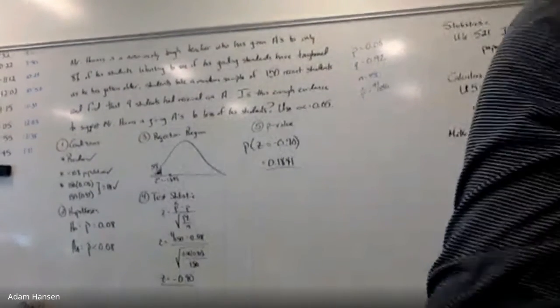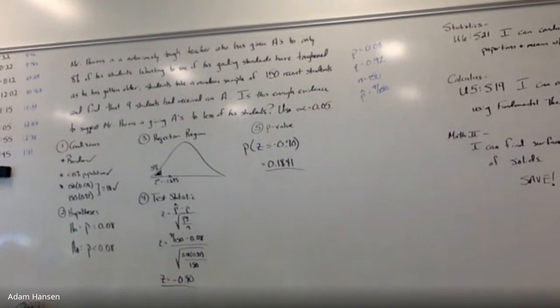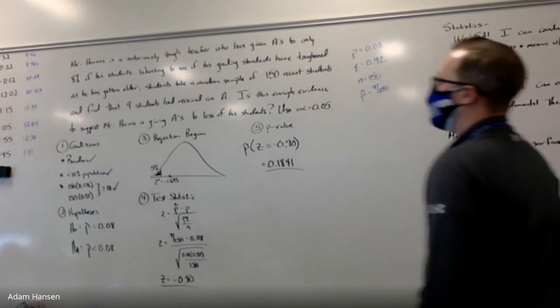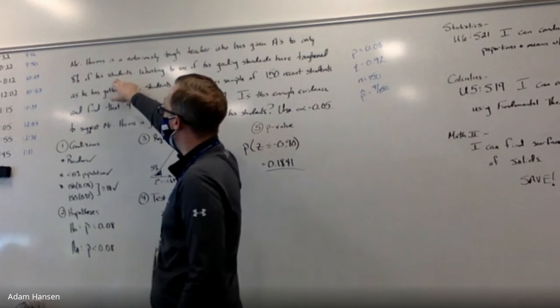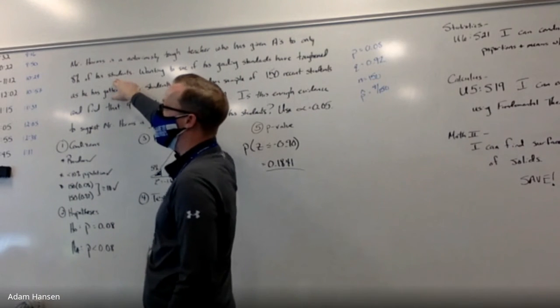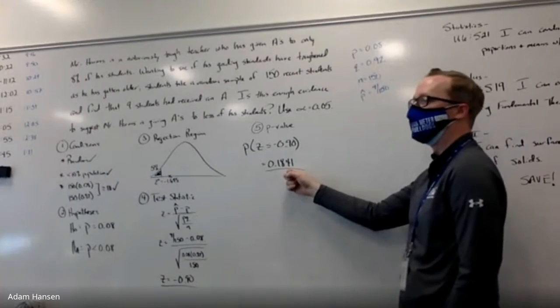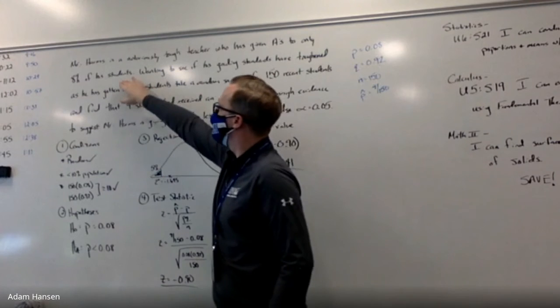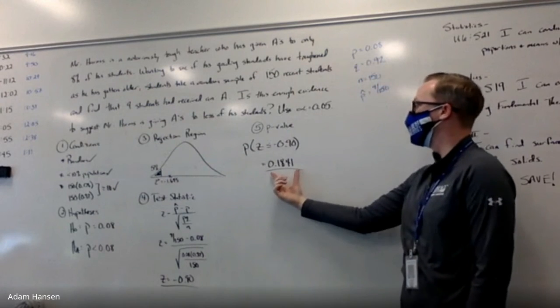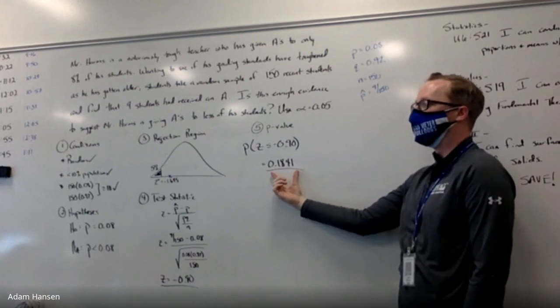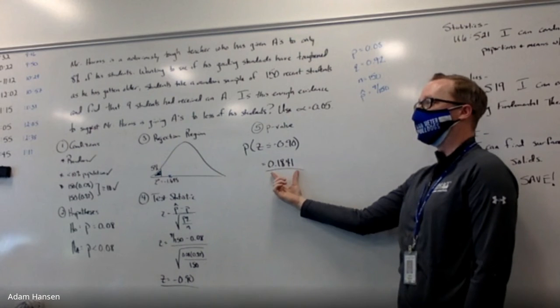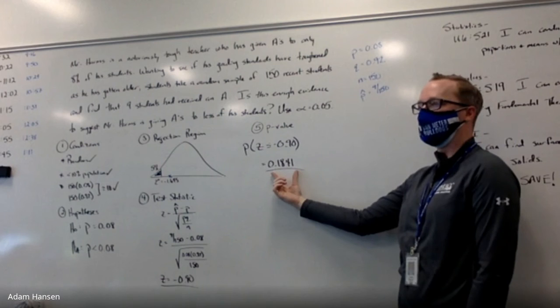The p-value is the probability of finding our sample data or data more extreme if the null hypothesis was true. I don't actually know if 8% of students are still getting A's from Mr. Harms. That's kind of unknowable. But if that were true, I take a sample such as mine about 18% of the time. If this was actually true, the probability of finding my sample data is about 18%. So if I reject the null hypothesis, wouldn't I be wrong about 18% of the time, according to my data?